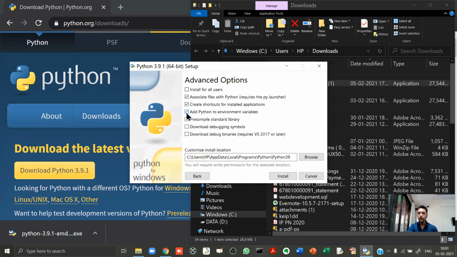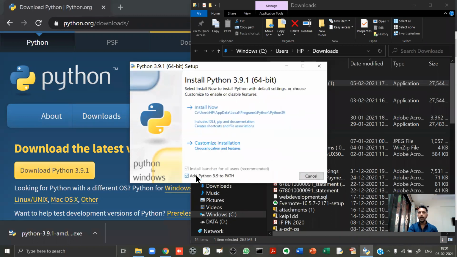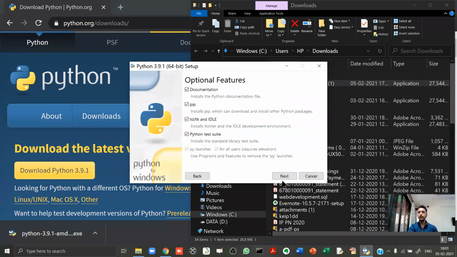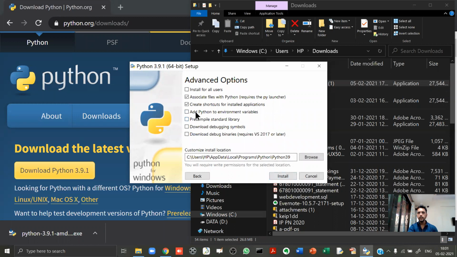Do you see a tick mark over here? Add Python to environment variables. This tick mark which you see over here is because we had put a tick mark two windows earlier. So see, I'll go back. See that now there's a tick mark over here. I'll go back. See, I'll remove this tick mark. And now again, I go to customize. I do next. And see, this tick mark is gone. See, can you see this?